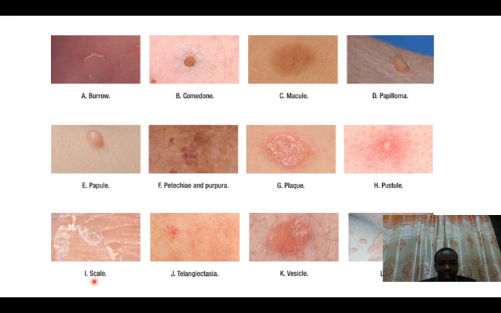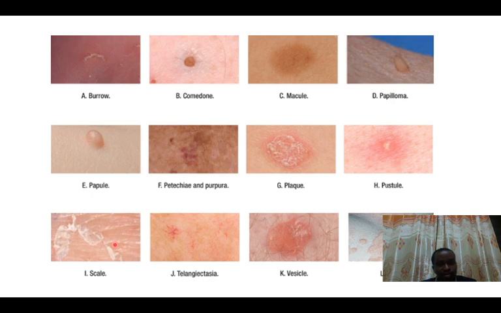The other term that I want you to understand is the scale. As we said, it arises through the process of hyperkeratosis. Hyper means too much, and keratosis means too much production of keratin. So keratin is that top layer of the skin. When it is produced too much through hyperkeratosis, the stratum corneum tries to peel off so as to reduce this thickening.